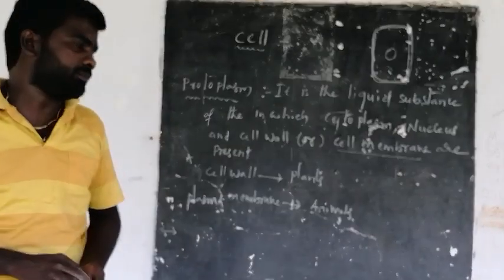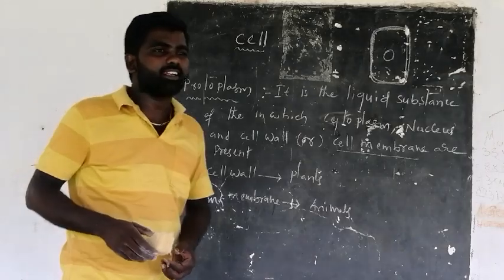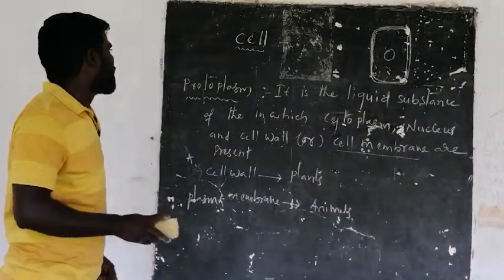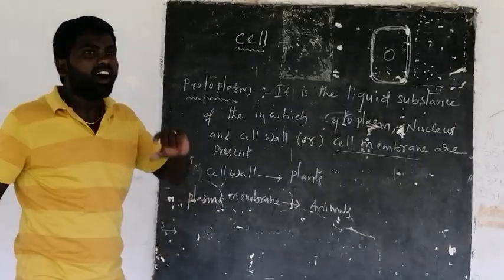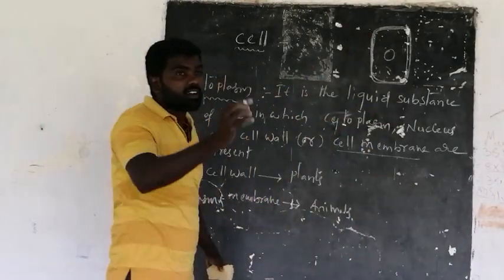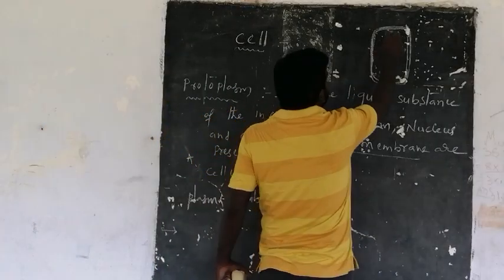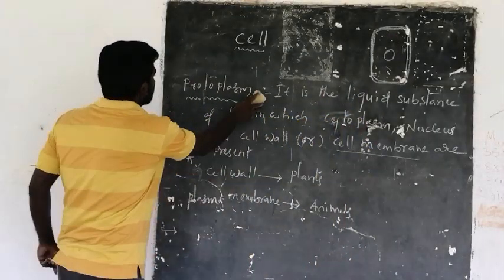Now, let's see the cellular organelles. Let's see what organelles are present in the cell. What are the different substances or different organelles present in the cell?